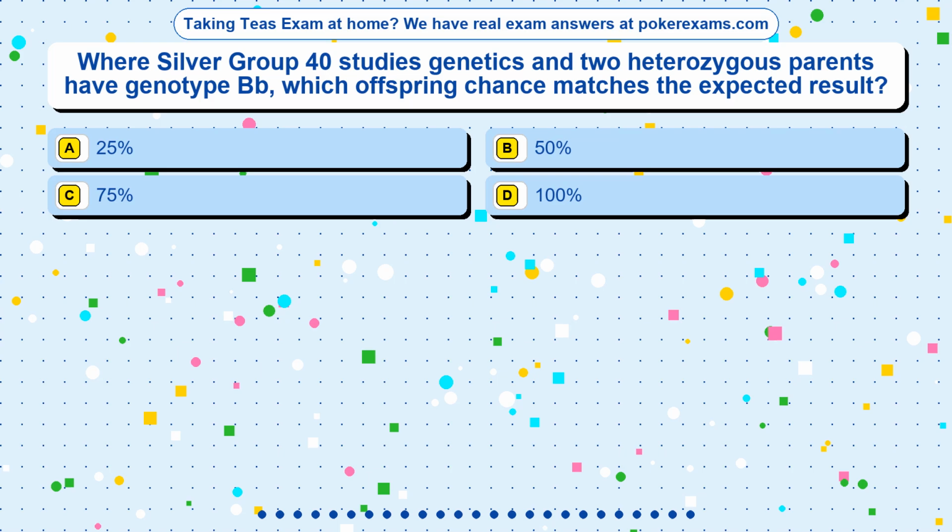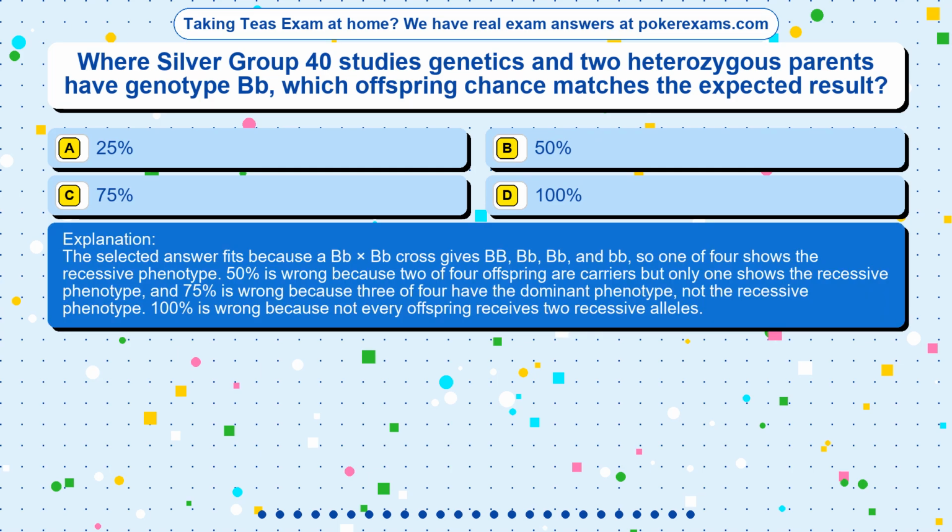The correct answer is option. The selected answer fits because a Bb times Bb cross gives BB, Bb, Bb, and bb, so 1 of 4 shows the recessive phenotype. 50% is wrong because 2 of 4 offspring are carriers but only 1 shows the recessive phenotype, and 75% is wrong because 3 of 4 have the dominant phenotype, not the recessive phenotype. 100% is wrong because not every offspring receives 2 recessive alleles.